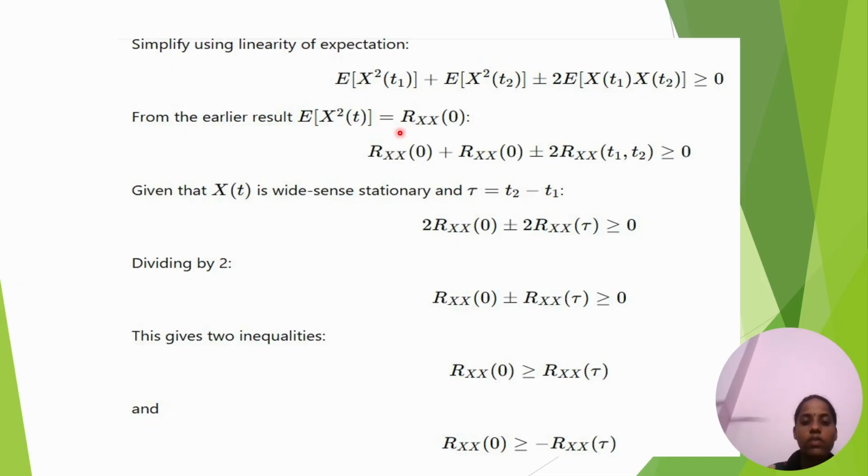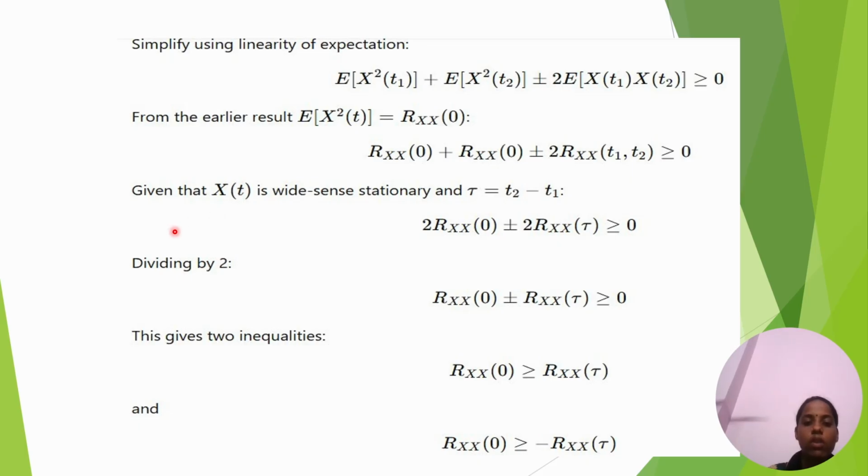Next, E of X square of t equal to Rxx(0). It is the first property. Rxx of first property, E of X square of t, we can substitute Rxx(0). This is also Rxx(0) substituted, plus or minus 2 Rxx(t1, t2) greater than or equal to 0.